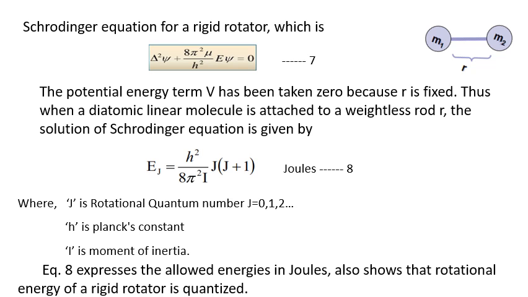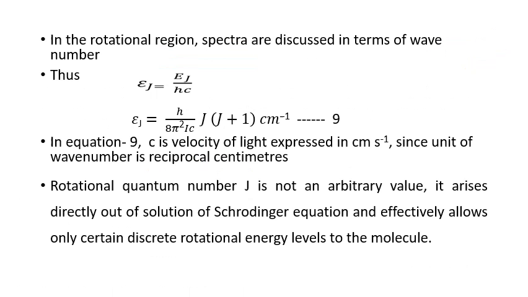h is the Planck's constant. I is the moment of inertia. So this equation 8 expresses the allowed energies in terms of joules and also shows that rotational energy of a rigid rotator is quantized. But in the rotational region, the spectra are discussed in terms of wave number.